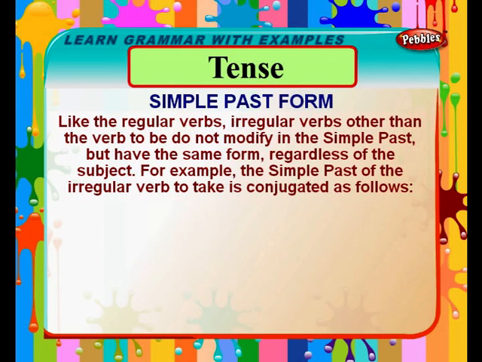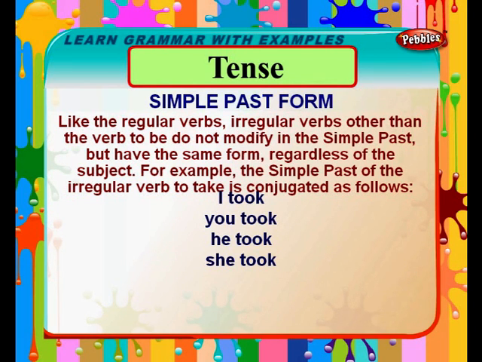Simple past form. Like the regular verbs, irregular verbs other than the verb to be do not modify in the simple past, but have the same form regardless of the subject. For example, the simple past of the irregular verb to take is conjugated as follows: I took, you took, he took, she took, it took, we took, they took.